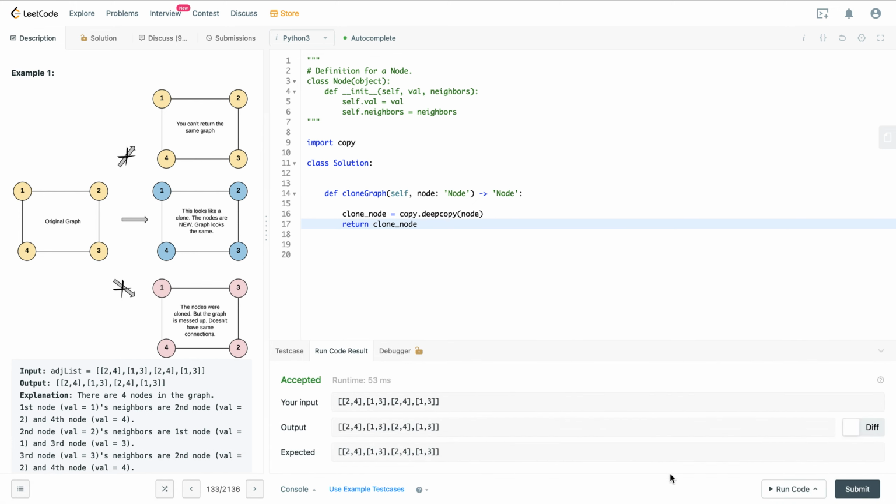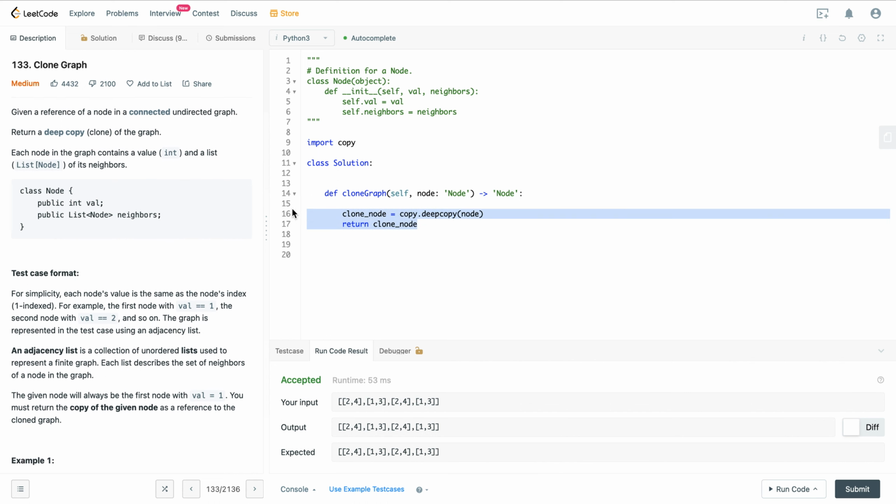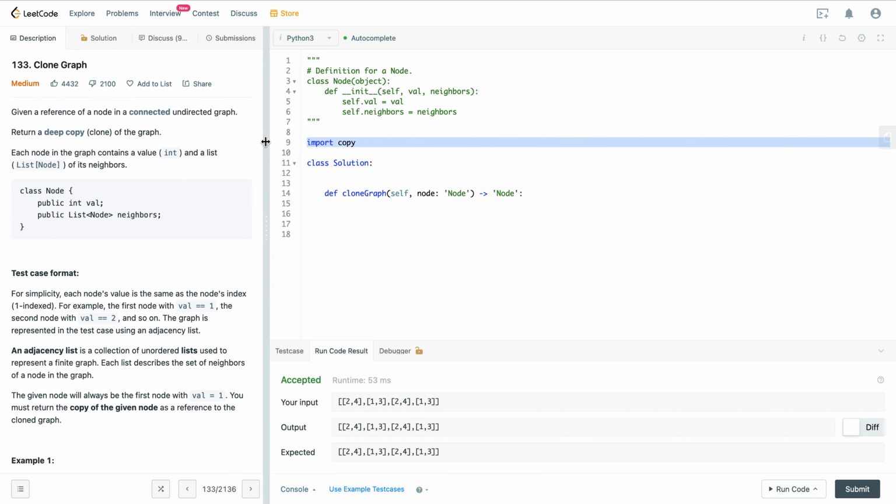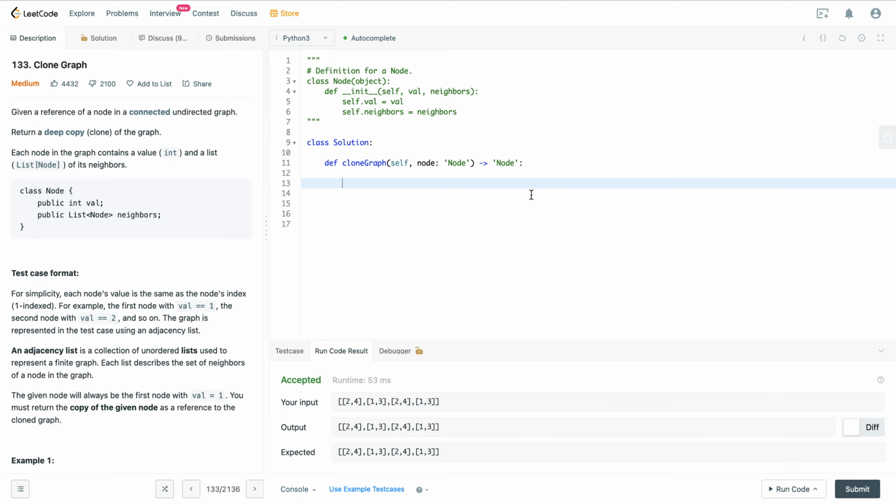But as an interview question, I don't think we should do this because it defeats the purpose of asking it. So for this question, we can do a DFS, right? And I'm thinking about how we can map this. We can have a visited dictionary, and within our visited dictionary, we can map the original node to its clone so that we make sure we don't go into cycles.